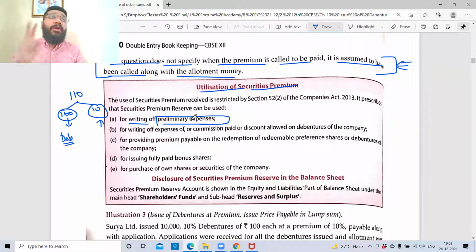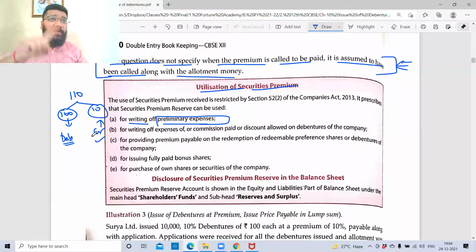So law says that you have two options. If you don't want to take it to P&L, don't take it to P&L. You write off these expenses without taking to P&L by way of adjusting against the security premium reserve. So this 10 rupees, which is a credit balance, can be utilized for writing off the preliminary expenses.